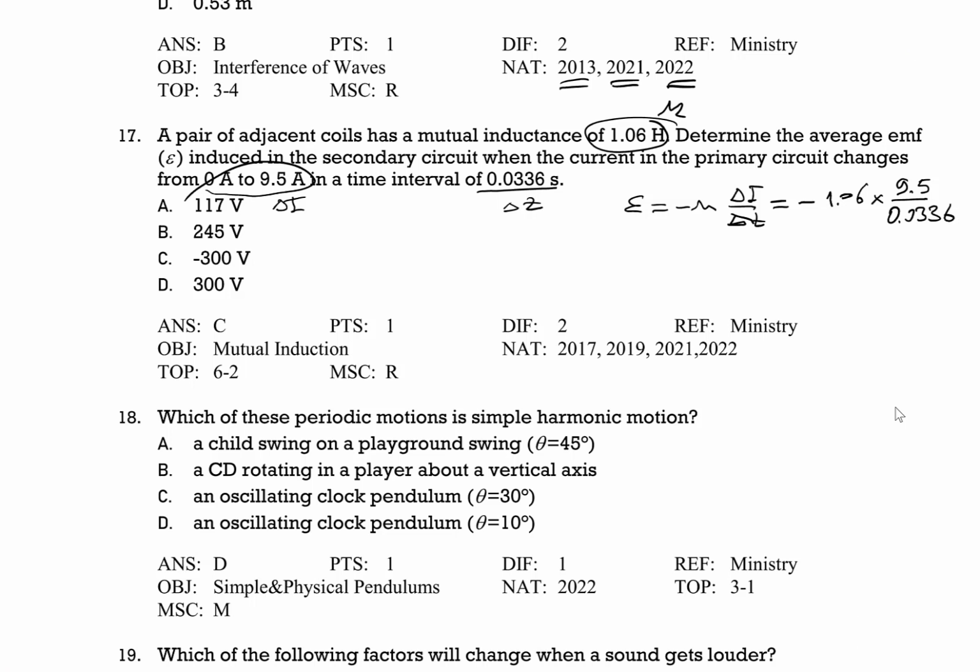So 1.06 times 9.5 divided by 0.0336, the result is almost negative 300.